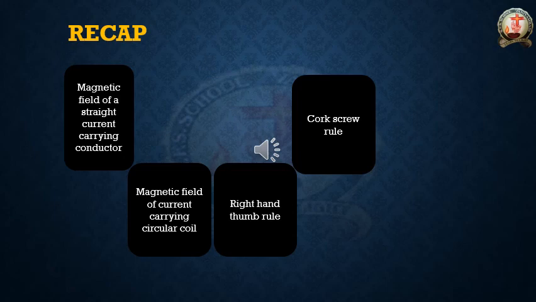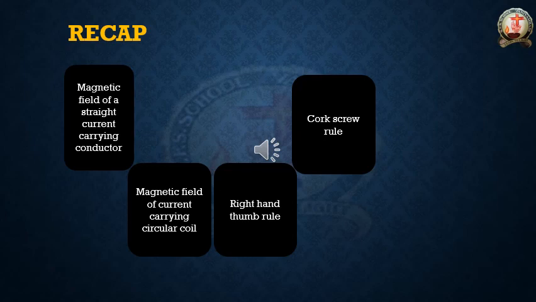In this rule what we have to do: suppose you take one current carrying conductor. You hold that conductor in your hand. In that conductor some amount of current is flowing in one particular direction.